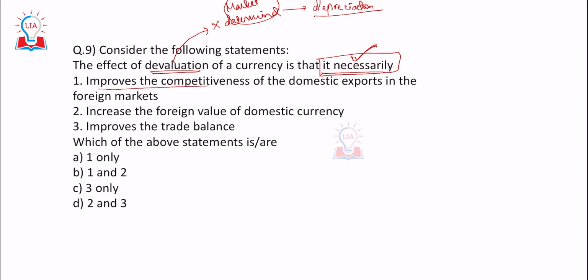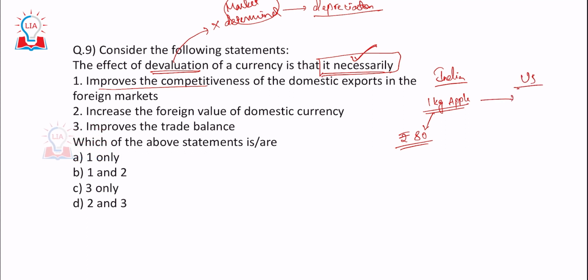So what does it do when you devalue the currency? It essentially means that, let's say, for rupees 80, you get 1 kg of apple in India. The same 1 kg of apple in the US is being sold for $1 now.